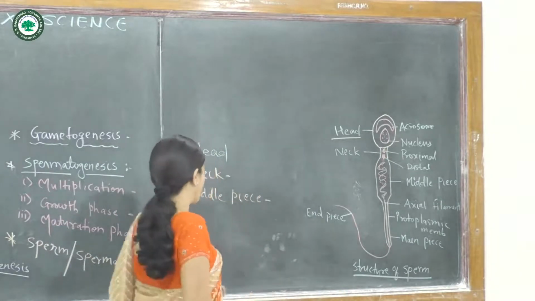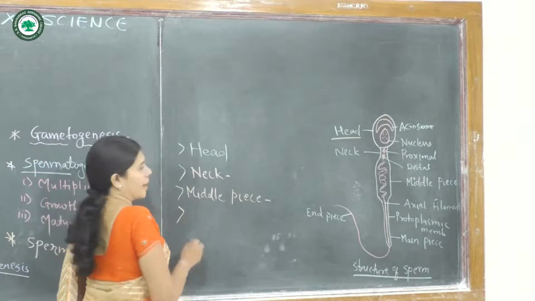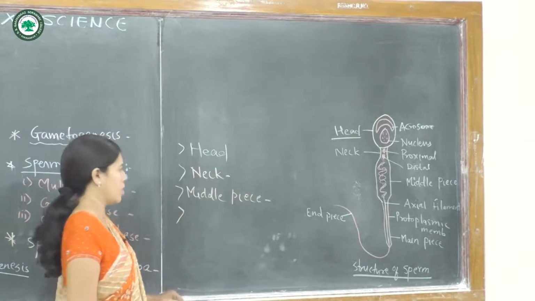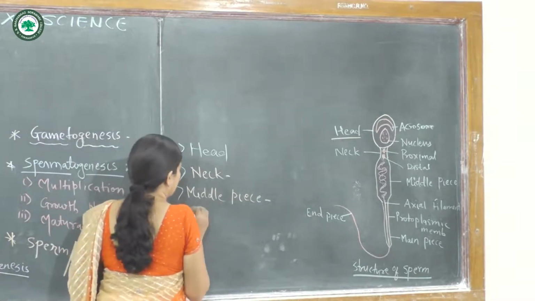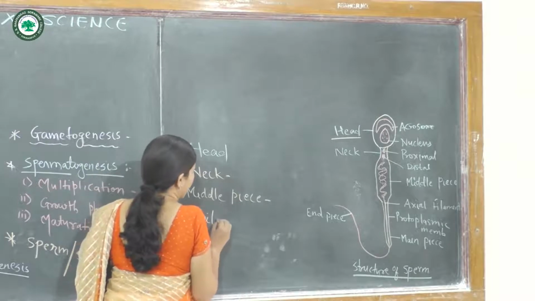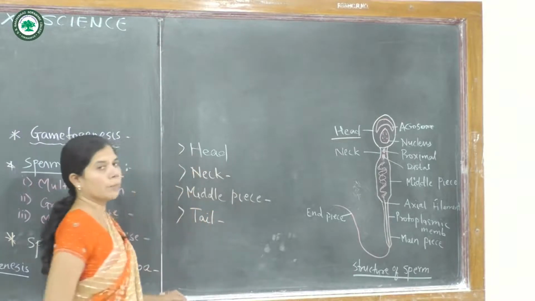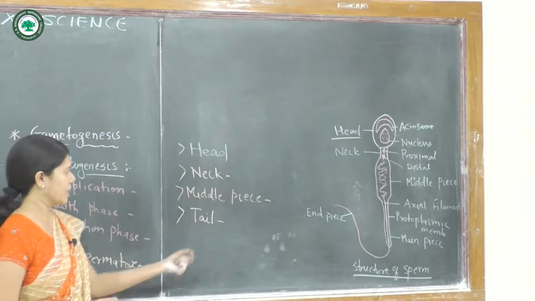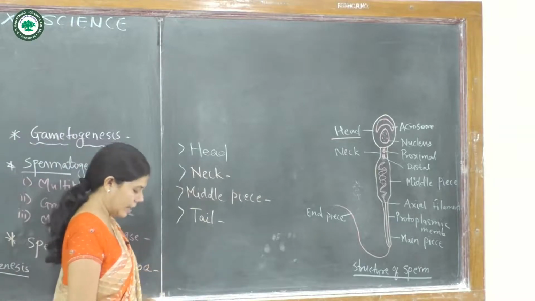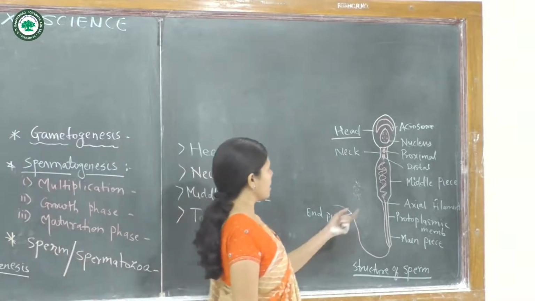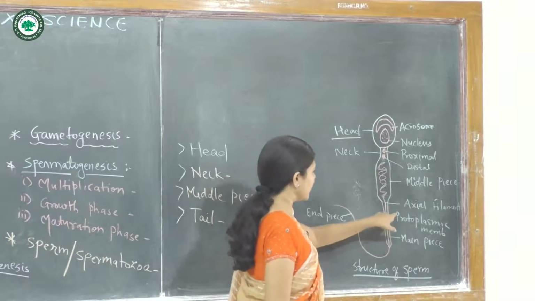The last or third part of the sperm or spermatozoa is the tail. The maximum part of the male gamete is the tail, the end part of the sperm.